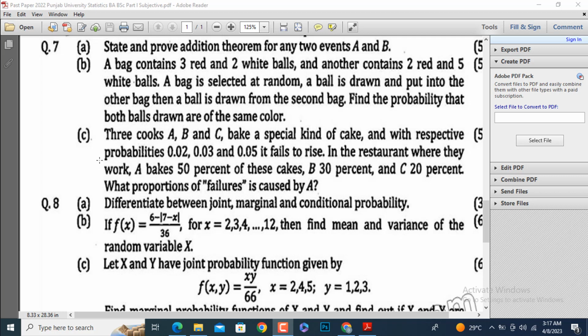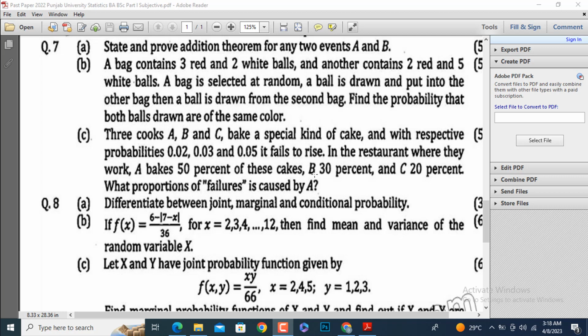Here is the question. Three cooks A, B and C bake a special kind of cake, and with respective probabilities 0.02, 0.03 and 0.05 it fails to rise. In the restaurant where they work, A bakes 50% of these cakes, B 30% and C 20%. What proportion of failures is caused by A?